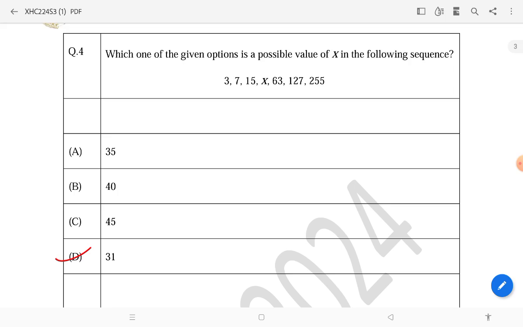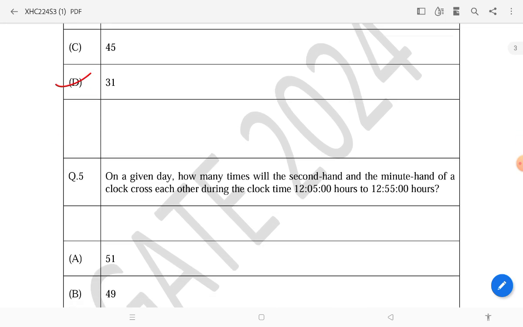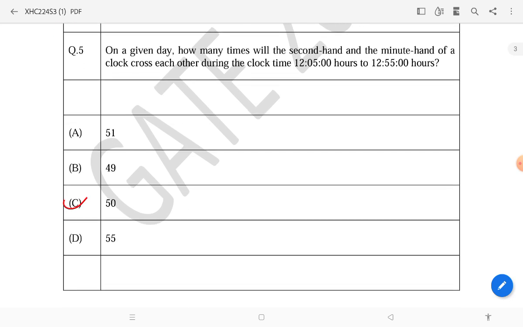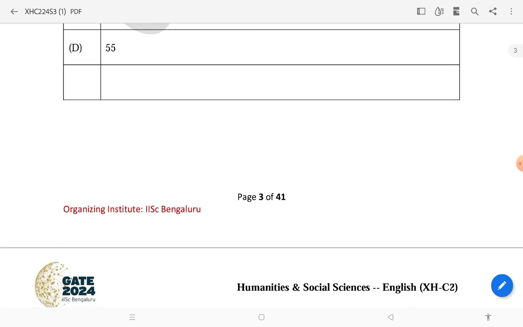It is an easy series, so the answer will be 31.